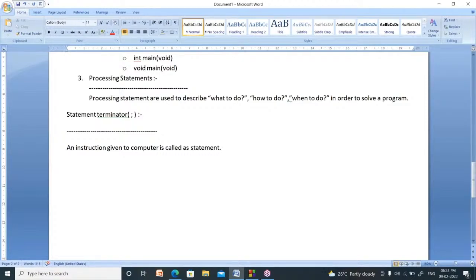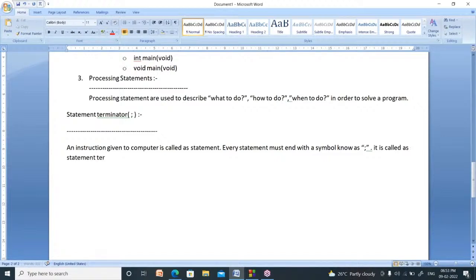Every statement must end with a special symbol that is called semicolon. That semicolon is called the statement terminator. What is the name of semicolon?